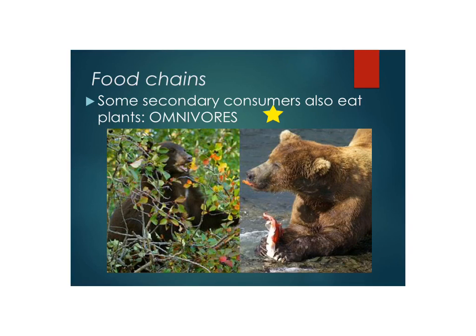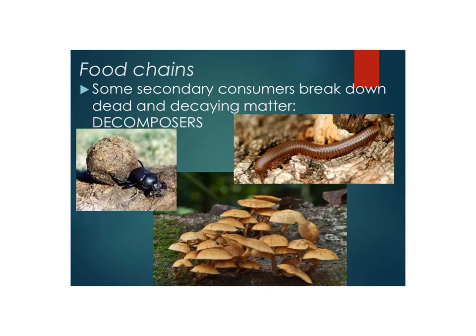We call them omnivores. And some secondary consumers actually, rather than eating the flesh of something, they break down things that have already died and are decaying. We call these guys decomposers. Here are some examples. We have some fungus, some mushrooms. This is a dung beetle. So sometimes decomposers are breaking down feces, the waste of other organisms rather than their bodies. So he's got a nice dung ball here. And then we have the millipede, which eats sort of dried leaves and dead sticks and stuff like that.